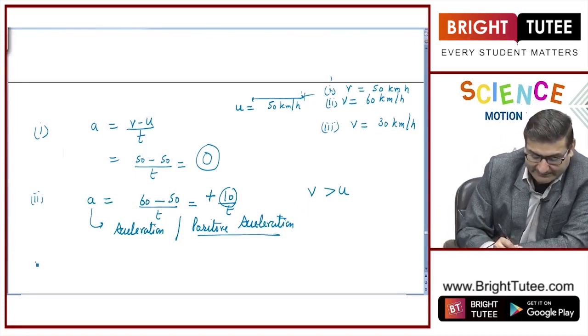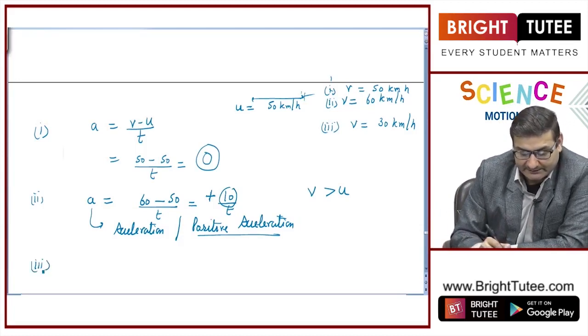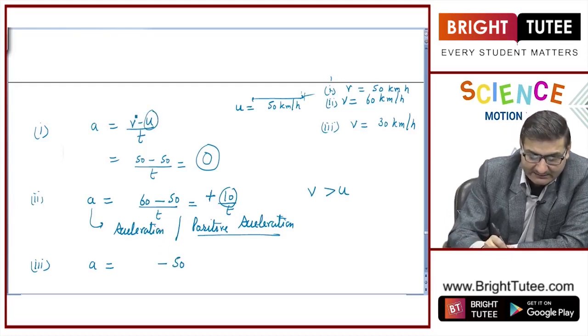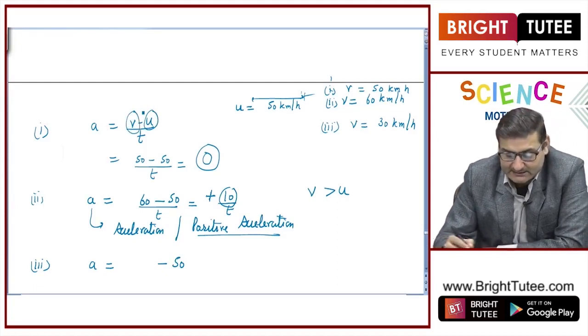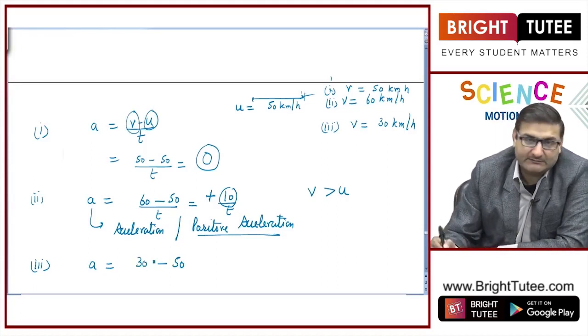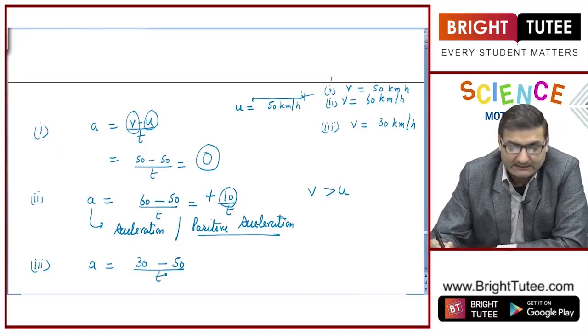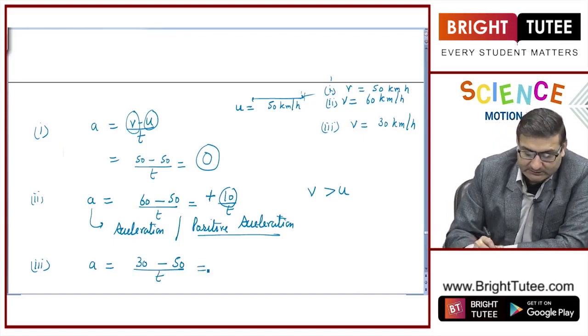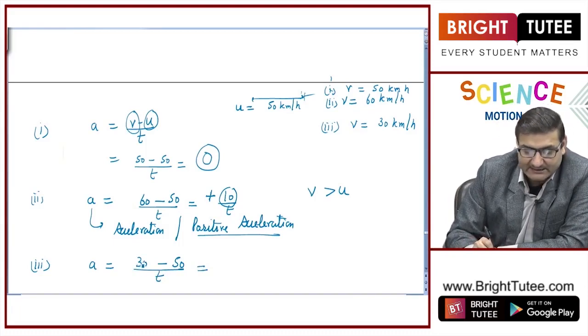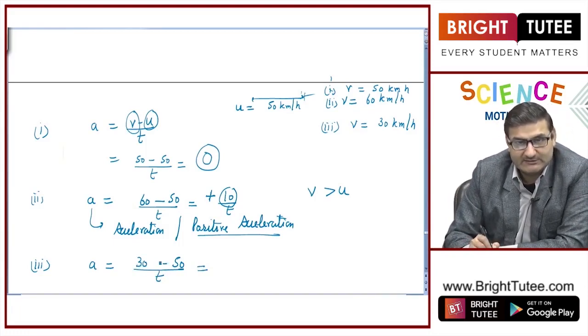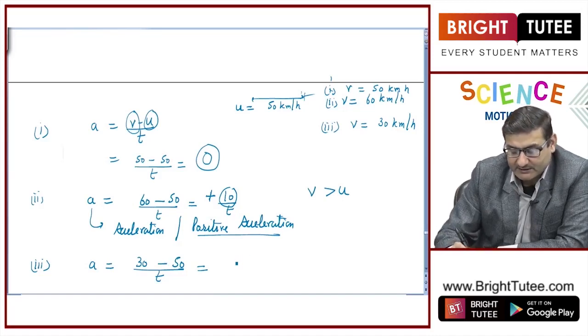Now, quite importantly, let us take the third possibility, that our initial velocity u is 50, and the final velocity is 30 kilometers per hour in whatever time, 2 seconds, 5 seconds, whatever, right? Now because the final velocity is less and the initial velocity is more, our acceleration comes out to be minus 20 upon t.